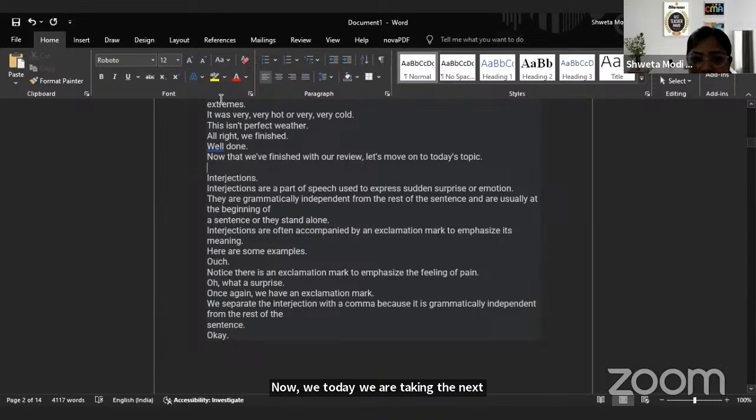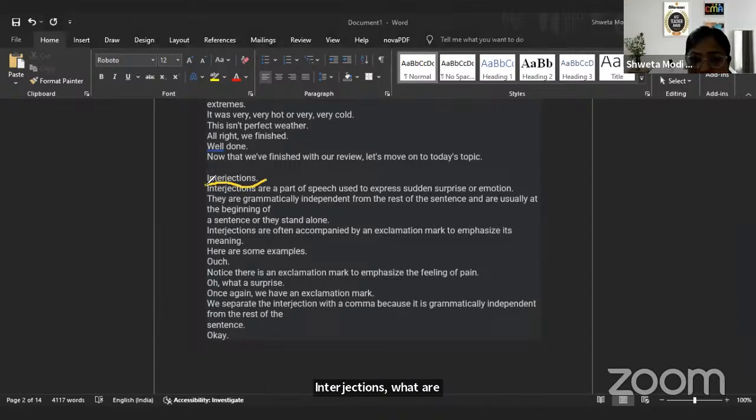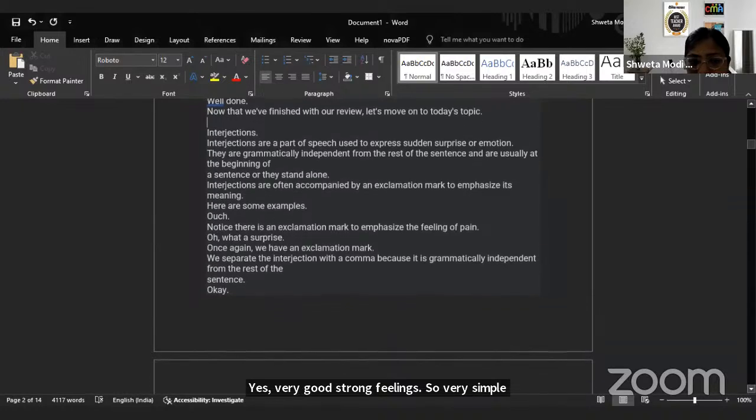So what are interjections? Interjections are a part of speech that is used to express sudden surprise or emotions. They're grammatically independent from the rest of the sentence, usually at the beginning of the sentence, like ouch, oh, bravo, all these words. Can you give more examples of interjections where you use the word to express your emotions? Yes, very good. Strong feelings, alas, yes. So very simple interjections, very easy to understand, right?